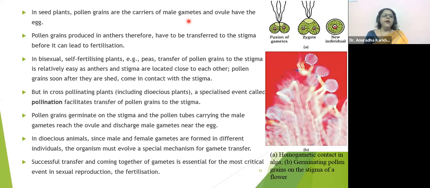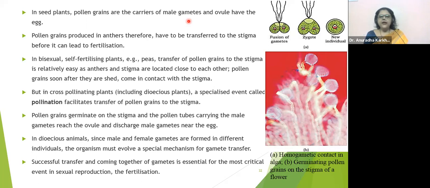Fine. In dioecious animals like you and me, since male and female gametes are formed in different individuals, the organisms must evolve a special mechanism for gamete transfer. So we have already seen how insemination takes place by the process of copulation between males and females, humans especially, for the deposition of the semen into the vaginal tract of the female, right?